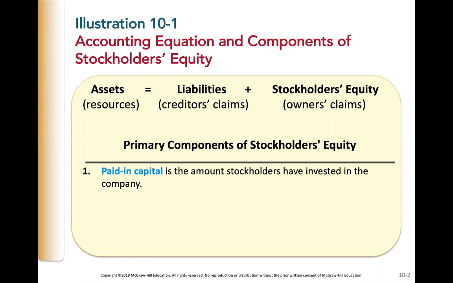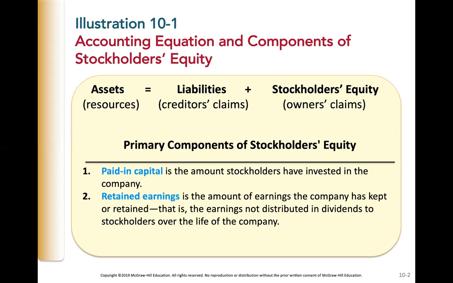The first is paid-in capital, also known as invested capital. It's the amount of money that stockholders have invested into the corporation. This would be like your common stock. Retained earnings is the second component. Remember, retained earnings is the amount of earnings the company has kept, or thus retained, since inception. Earnings that have not been distributed as dividends to stockholders over the life of the company.